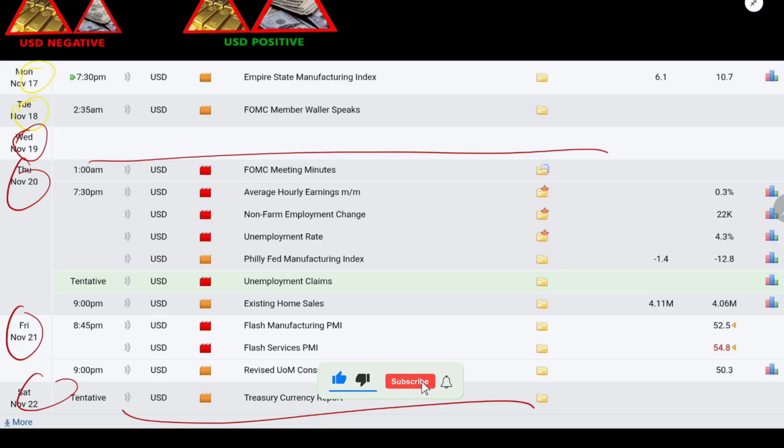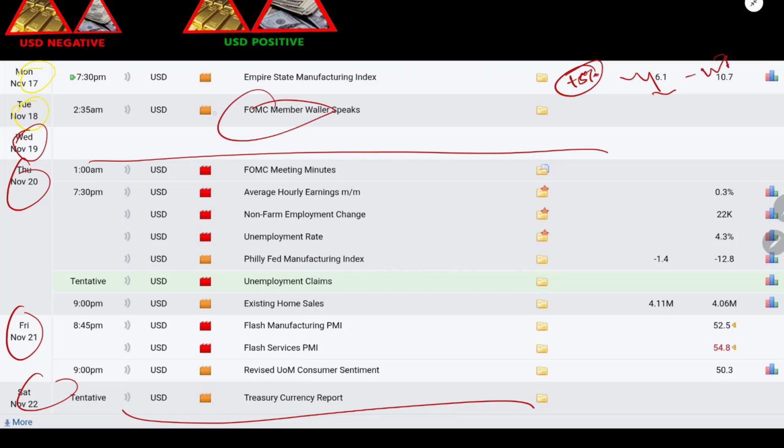For Monday, if we get positive news like plus 5% or green 5%, then we will sell gold; otherwise, if we get negative news, we will buy gold. Same for Tuesday. The orange news are semi-major news, and the red news are major news, so you have to keep your concern on that kind of news also.